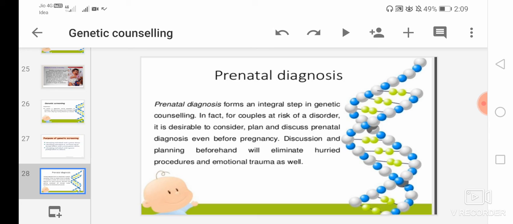Then prenatal diagnosis. In genetic screening, prenatal diagnosis is very important. Prenatal diagnosis forms an integral step in genetic counseling, in fact, for couples at risk of a disorder. It is desirable to consider, plan, and discuss the prenatal diagnosis even before pregnancy. Discussion and planning beforehand will eliminate the hurried procedure and emotional trauma as well.